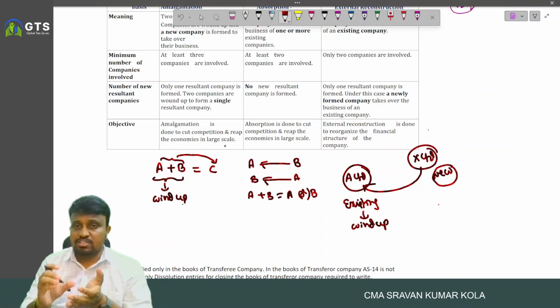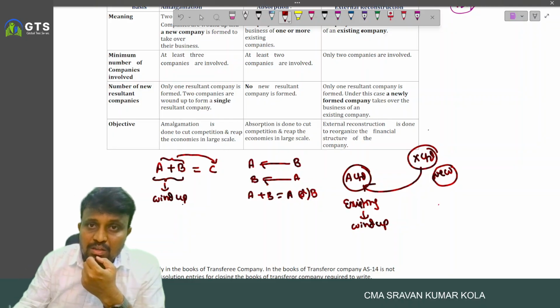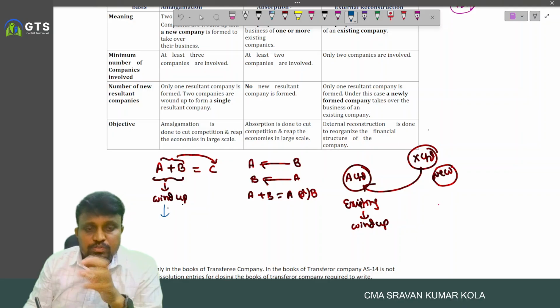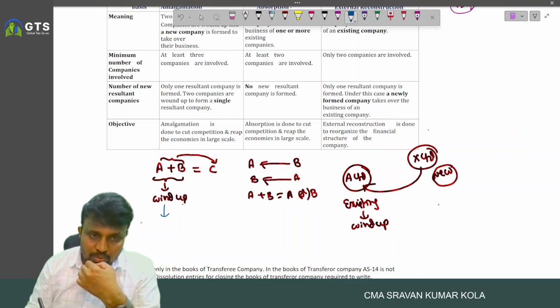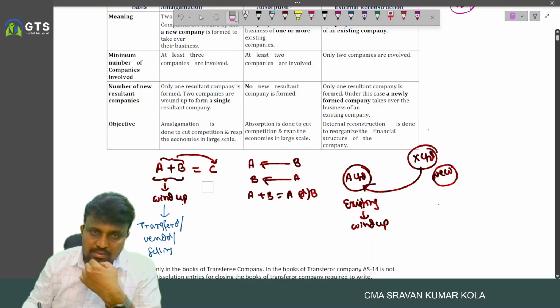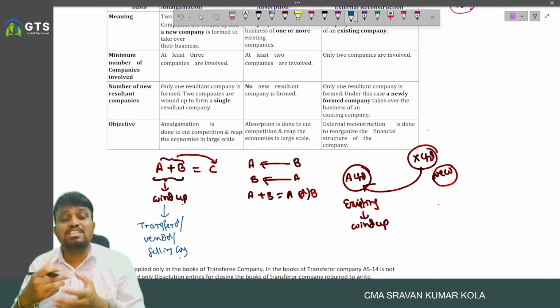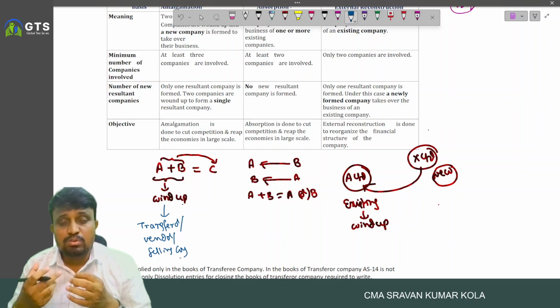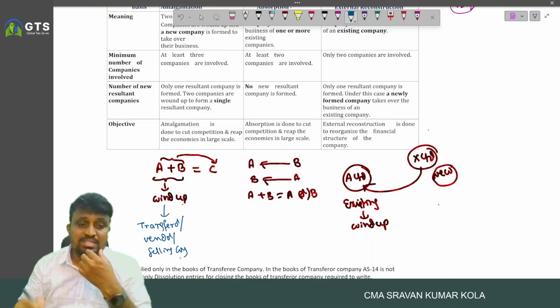In case of external reconstruction, a new company is formed to acquire the business of an existing company. The company which is wound up, whose business has been transferred to another party, is called the transferor or vendor or selling company.